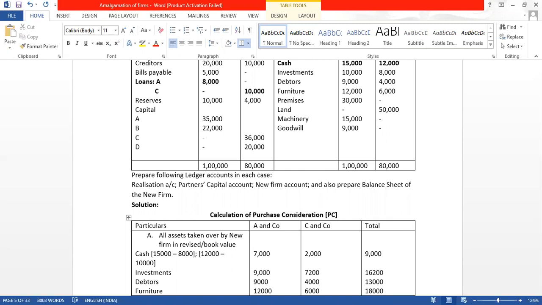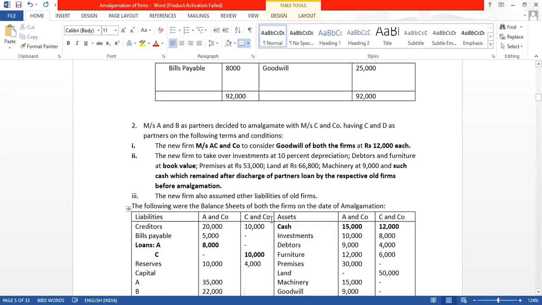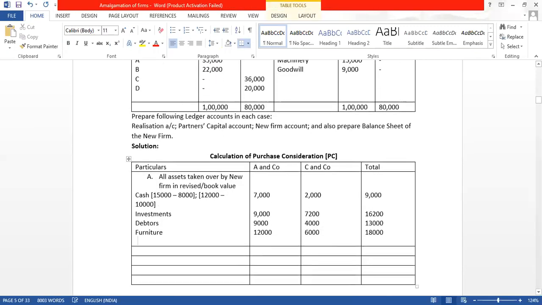And after that, what we have? After that, we have premises. Is that the value of premises given? Premises was taken over at 53,000, but premises is there only in AN company, but old value is 30,000, new value is 53,000. We will take the revised new value if given. So premises is 53,000 because new value is given. In CN company, there is no premise.